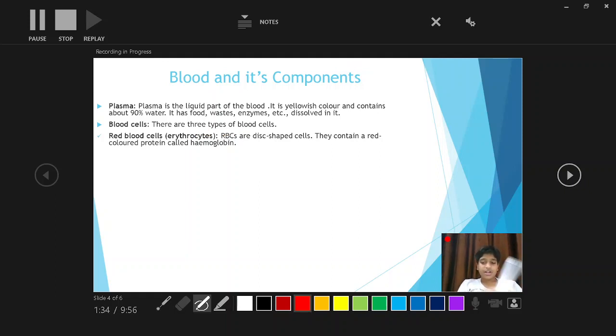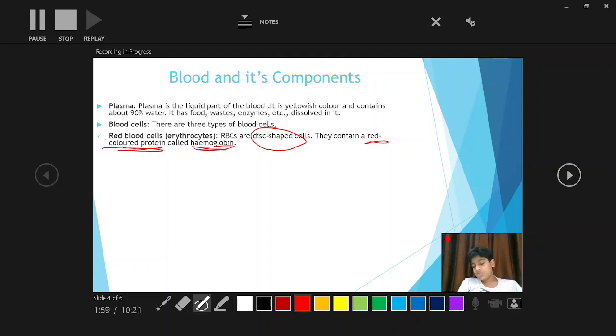So red blood cells. First, red blood cells. In the scientific language, they are called erythrocytes. RBCs, red blood cells, are disc shaped. There is a disc, like a music disc. They contain a red colored protein called hemoglobin.